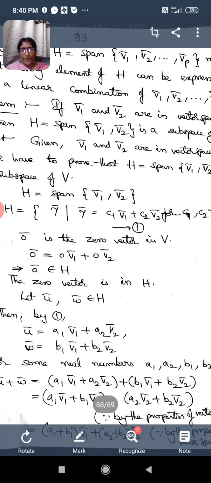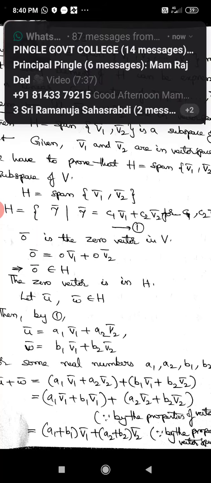So any typical element of the set H is now of the form gamma bar, which is given as C1 V1 bar plus C2 V2 bar, and that is a linear combination with the scalars C1, C2, which are nothing but real numbers. I have taken this as equation number 1.